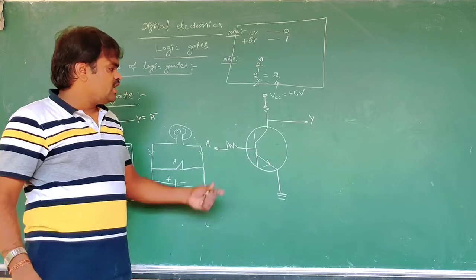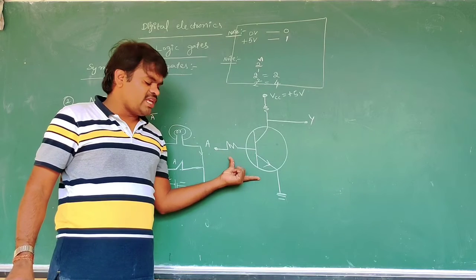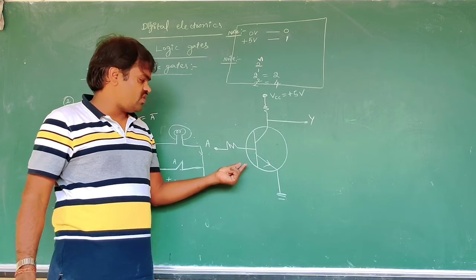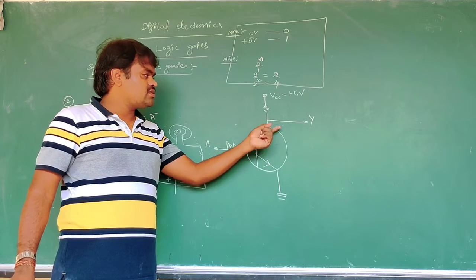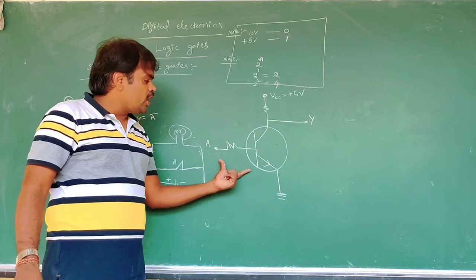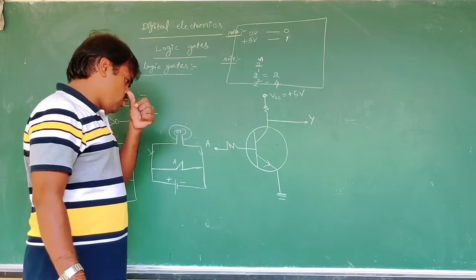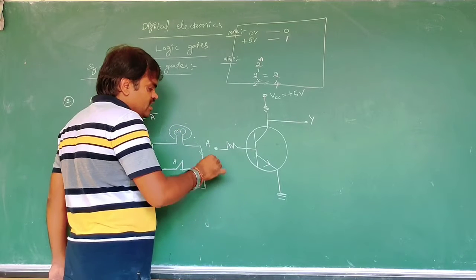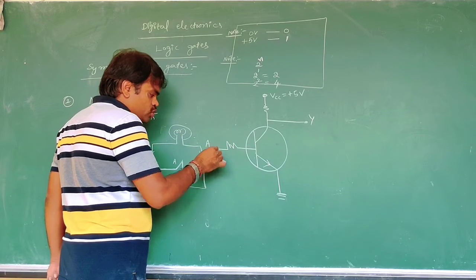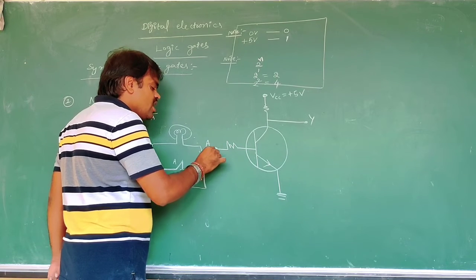In the transistor, the emitter-base junction is always forward biased and the collector-base junction is always reverse biased. Only then will the transistor be in the active state. Here we give 5 volts at the output supply, which means high.